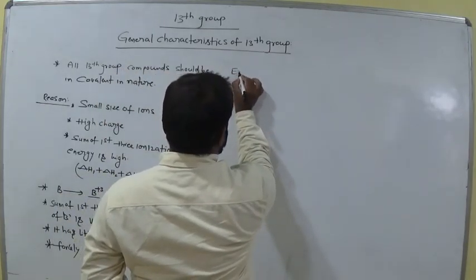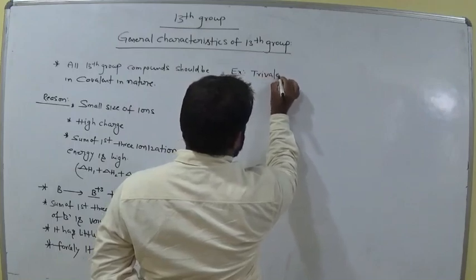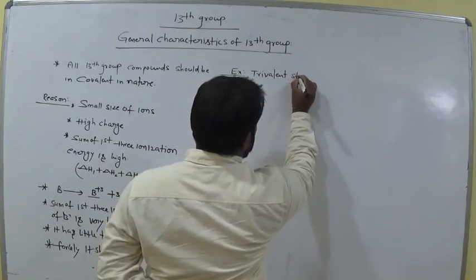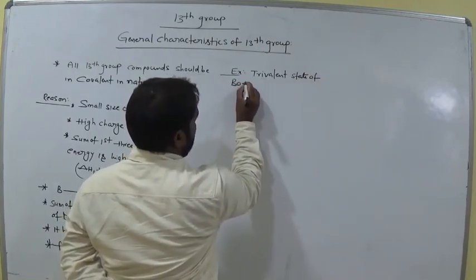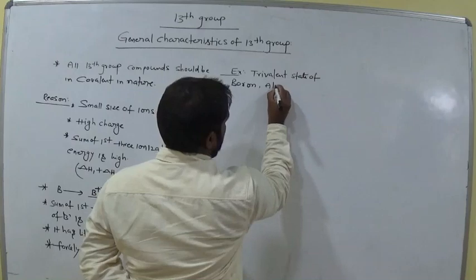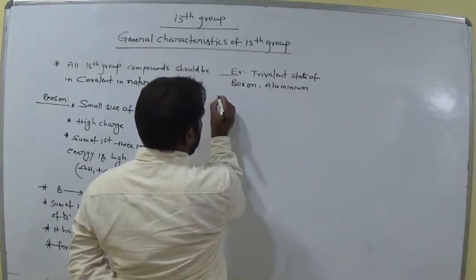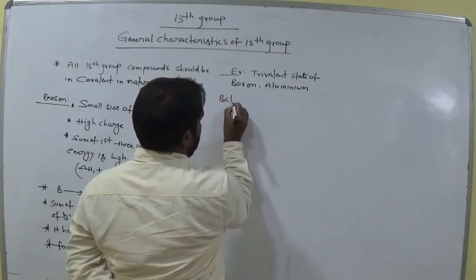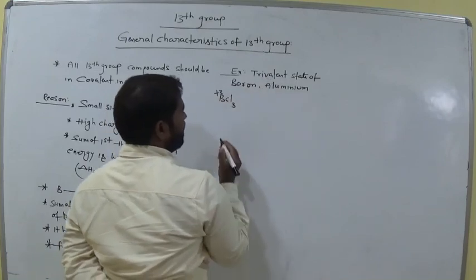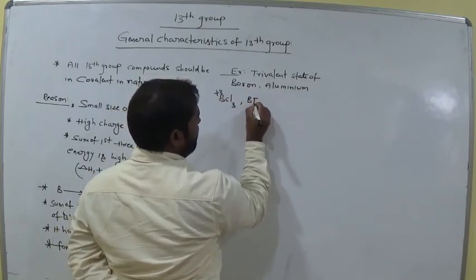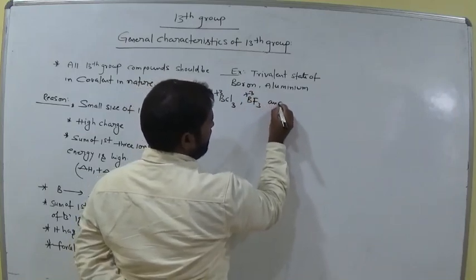Examples for the trivalent state of boron and aluminium: boron trichloride, where it exhibits +3 oxidation state. Trivalent means +3. Boron trifluoride, where it exhibits +3 oxidation state, and aluminium trichloride.